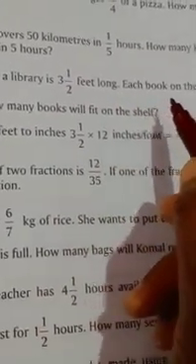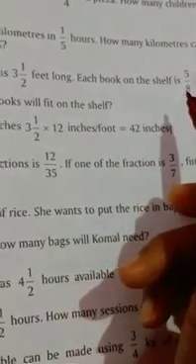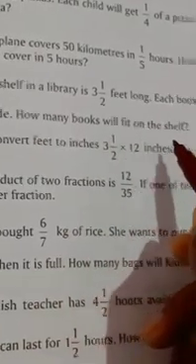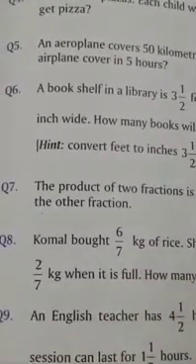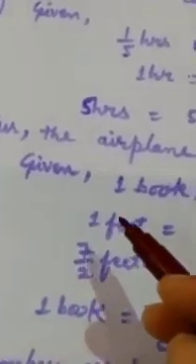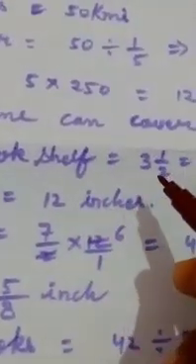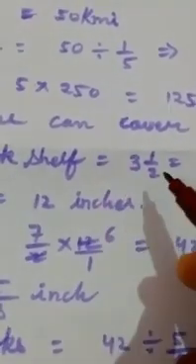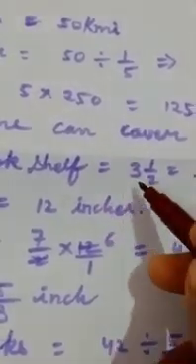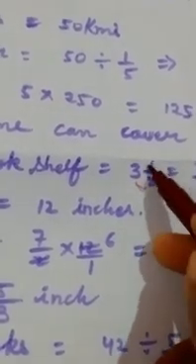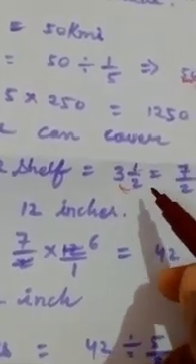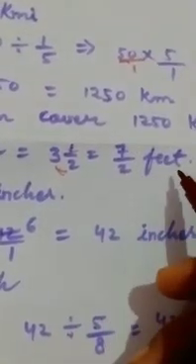Okay. Question 6. A bookshelf in a library is 3 whole 1 upon 2 feet long. Each book on the shelf is 5 by 8 inch wide. How many books will fit on the shelf? Let's see the solution. In the given part, you have to write one bookshelf equal to 3 whole 1 upon 2. It is a mixed fraction. Convert this into improper. The rule is we have to multiply this and then add the numerator. 3 twos are 6 plus 1, 7 upon 2 feet.